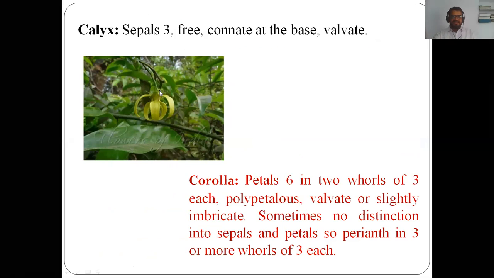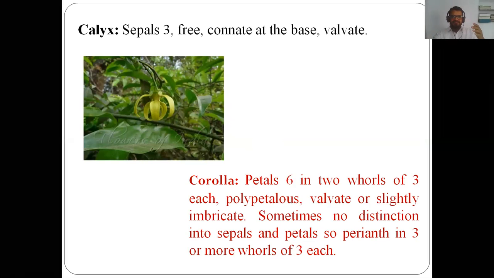Look at this figure here. The number of sepals is 3, which are green in color. Sepals are free, but connate at the base, means united at the base. Sepals are free on the upper side and at the lower side they are united. And the type of estivation is valvate.